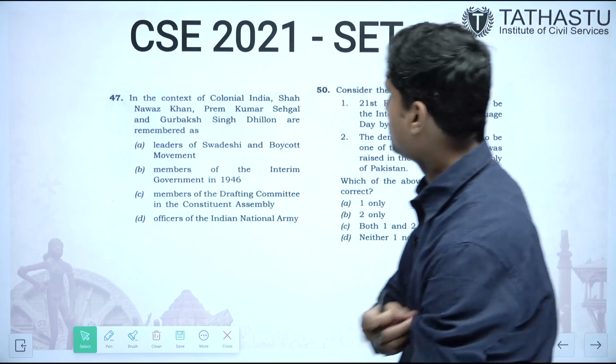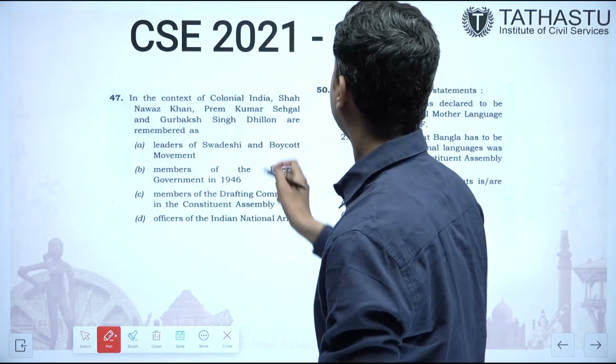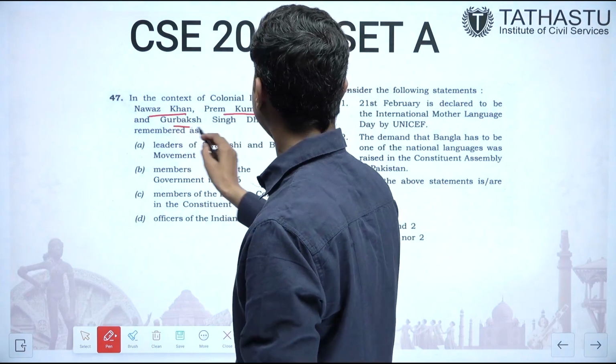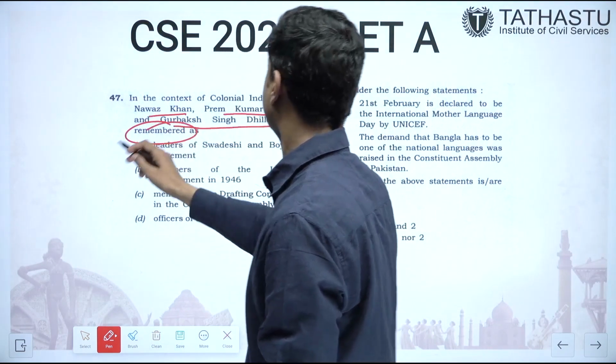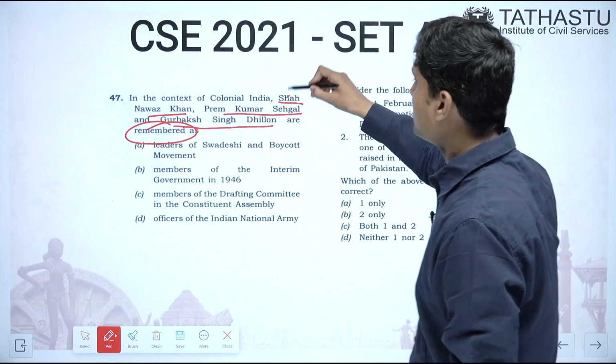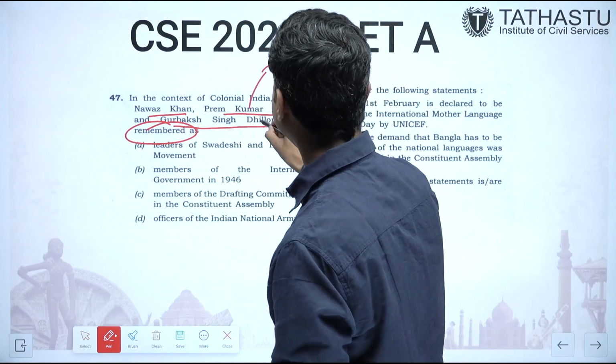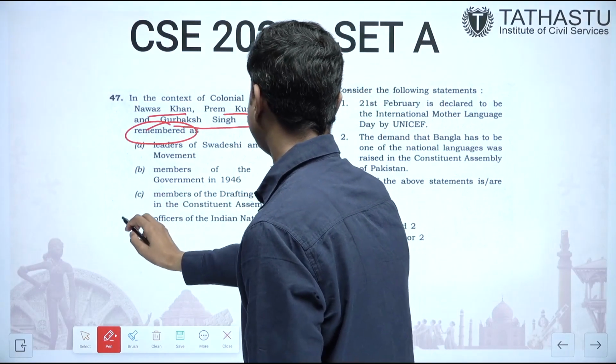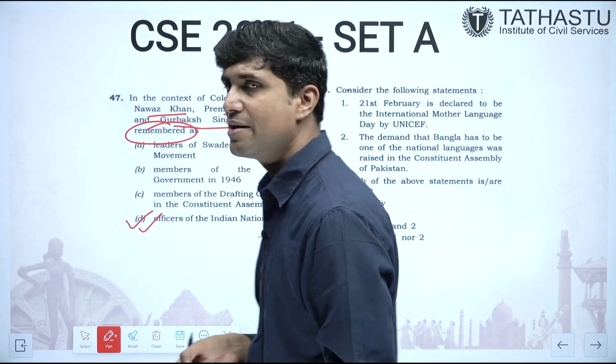If we see the next question, in the context of colonial India, Shahnawaz Khan, Prem Kumar Sehgal and Gurbakh Singh Dhillon were remembered as? Three names. One is Muslim, another is Hindu, and another is Sikh, and all three were associated with the officers of the Indian National Army.